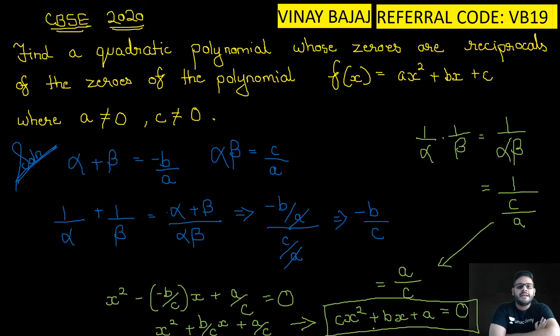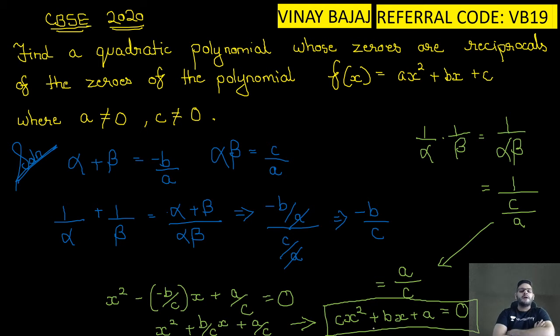So alpha plus beta is equal to minus b by a. Alpha beta is c upon a. Now 1 upon alpha plus 1 upon beta will be alpha plus beta, or beta plus alpha, the whole upon alpha beta. Now alpha plus beta is nothing but minus b upon a, and alpha beta is nothing but c upon a, the a is cut, we get minus b by c. Similarly, when we find the product of the reciprocals, we know alpha beta is c upon a, 1 upon alpha into 1 upon beta, so we wrote c upon a in place of 1 upon alpha beta. After substituting that, we got a upon c.